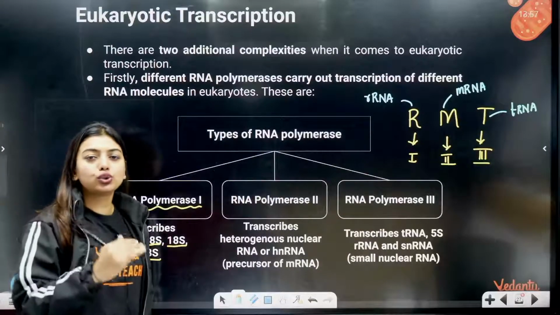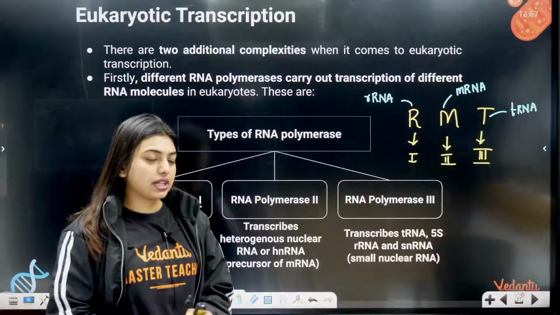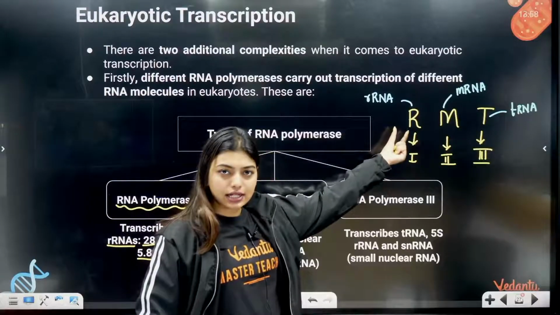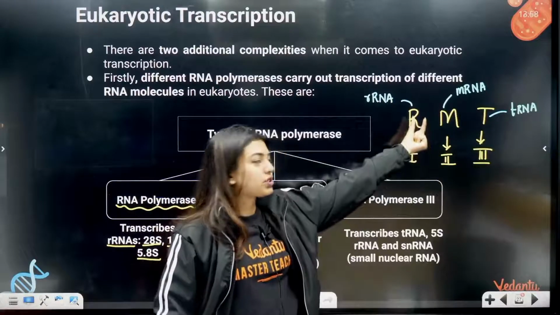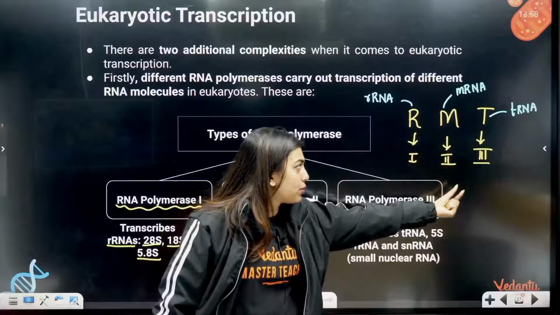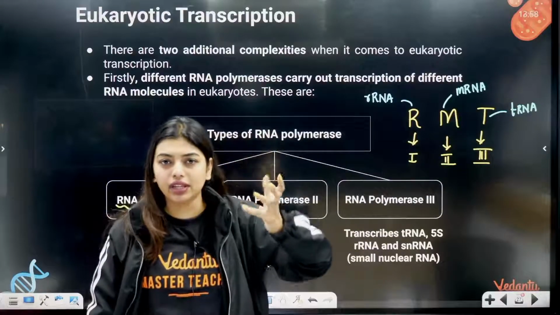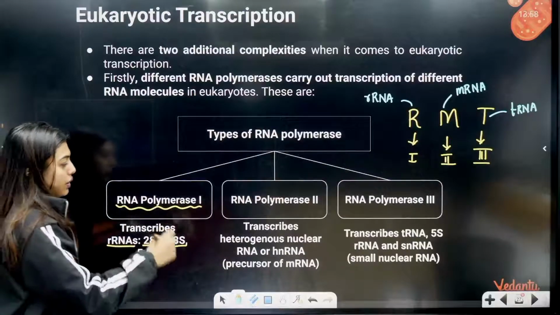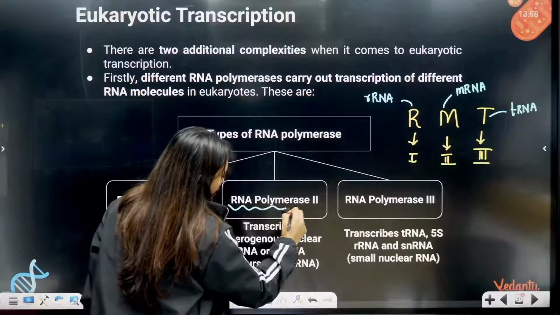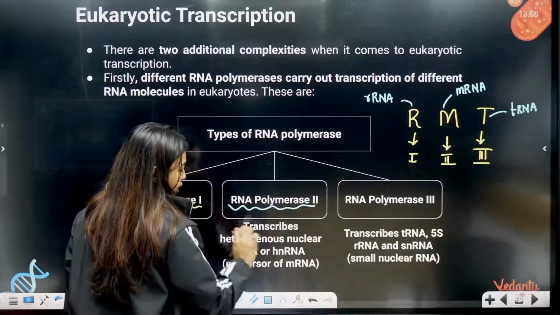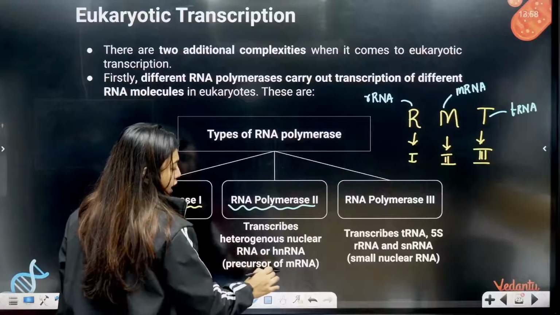RMT 1, 2, 3. Just like MTR, remember RMT. So here you can see RNA polymerase 2 will transcribe heterogeneous nuclear RNA or hnRNA,